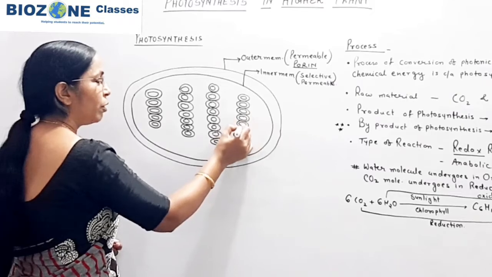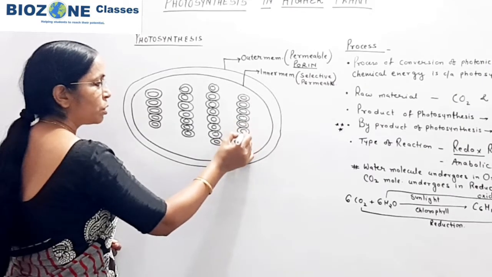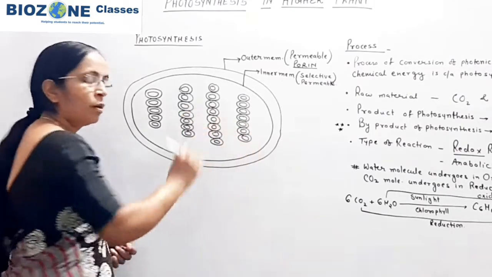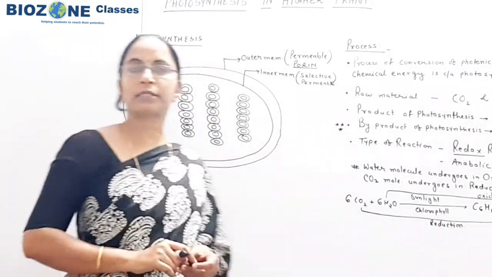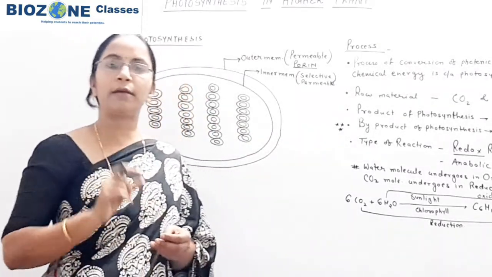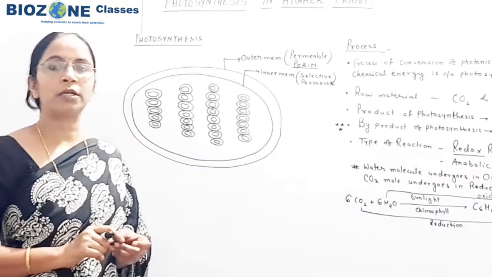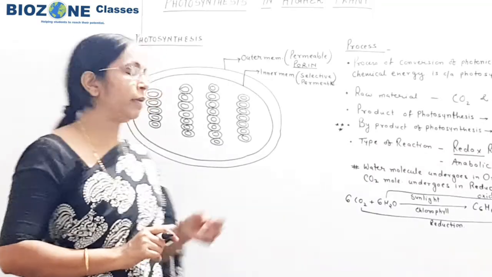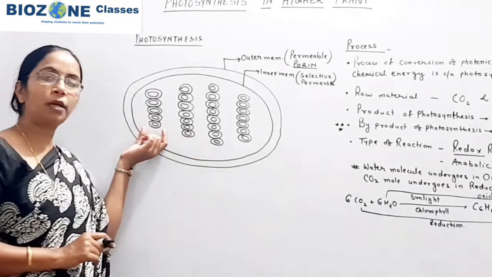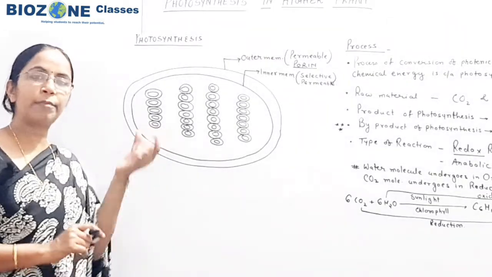In every pillar you remember 40 to 60 double membranous structures are there, and every double membranous bag-like structure is called a granum lamella. So 40 to 60 granum lamellae are present.